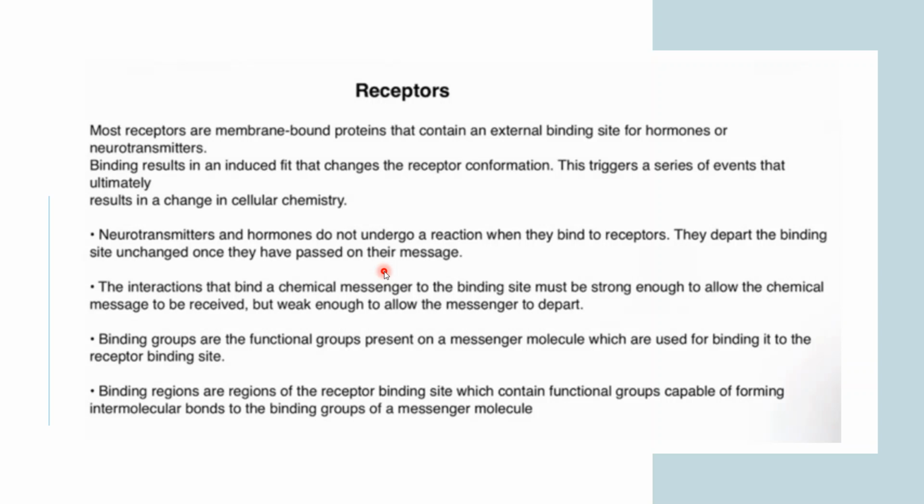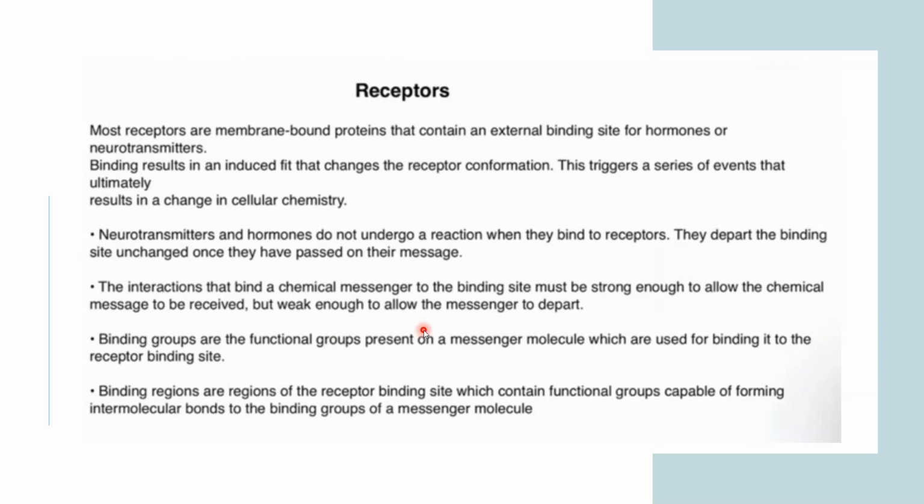The interaction that binds a chemical messenger to the binding site must be strong enough to allow the chemical message to be received, but weak enough to allow the messenger to depart. Are you understanding this point? Here they are saying that the interaction between a receptor and a hormone has to be strong enough to allow the chemical message to be received.